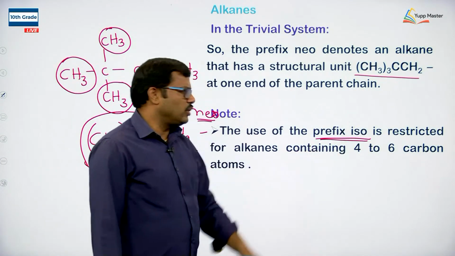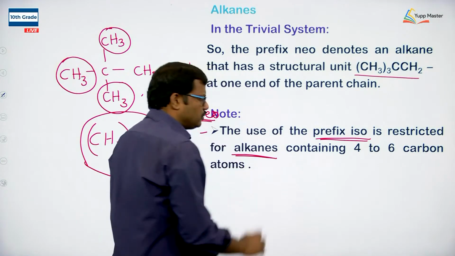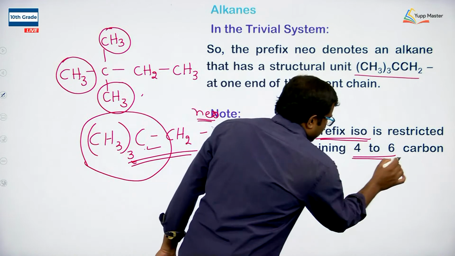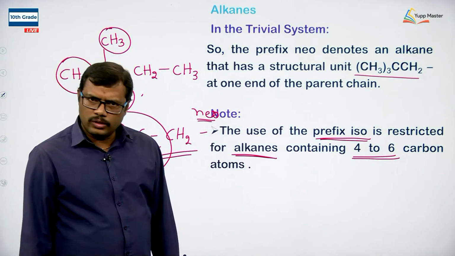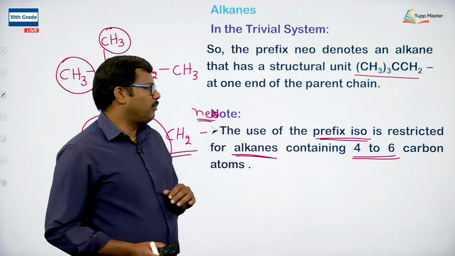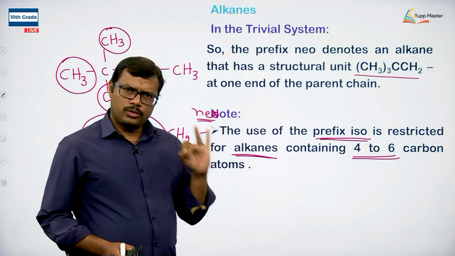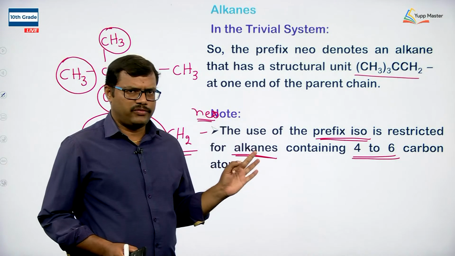The prefix iso is used for alkanes, and its usage is restricted to alkane chains containing 4 to 6 carbon atoms only. We cannot use the iso terminology for alkanes having 1 carbon atom, 2 carbon atoms, or 3 carbon atoms. We are not going to use the iso prefix there, okay.